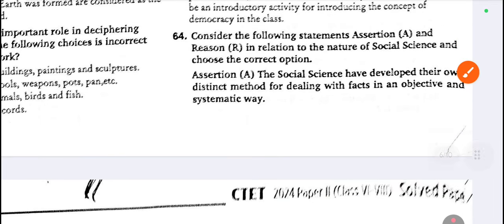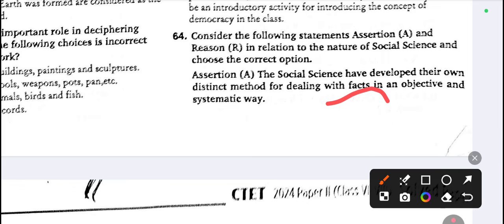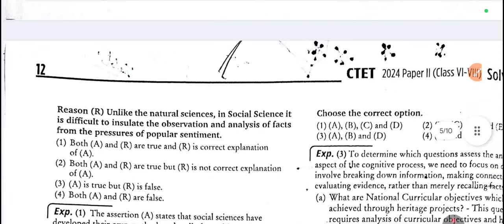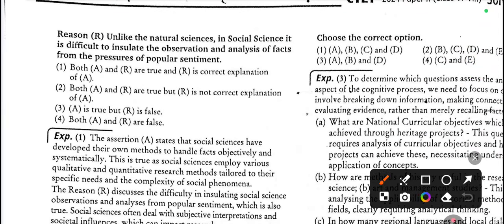64. Two sentences are there, assertion and reason. Assertion: The social sciences have developed their own distinct method for dealing with facts in an objective and systematic way. So look at the reason. Reason: Unlike the natural sciences, in social science it is difficult to insulate the observation and analysis of facts from the pressure of popular sentiment. So option 1 is correct. Both A and R are true, and R is a correct explanation of A.